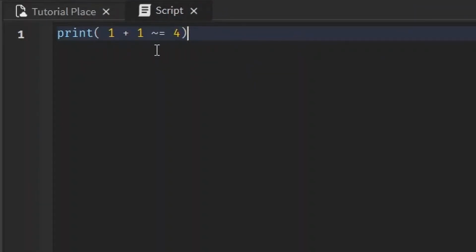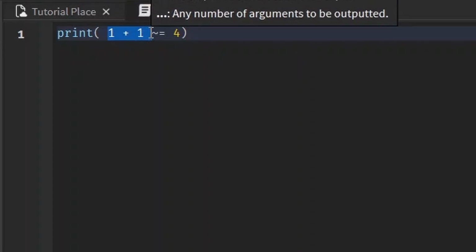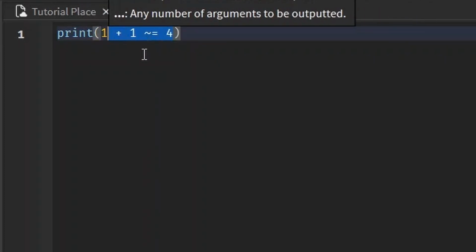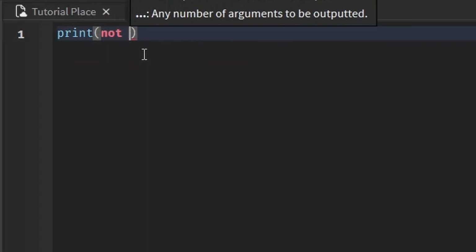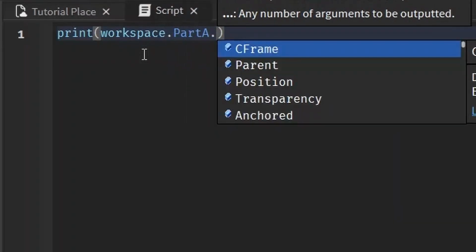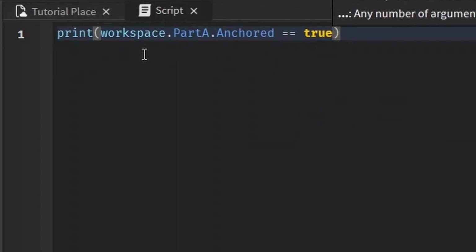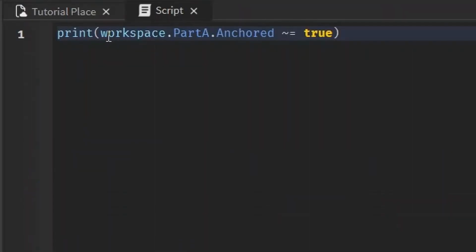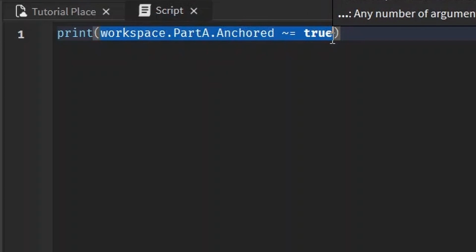In the last video we looked at comparing things using the squiggly line to see if they're not equal to each other. Like this, 1 plus 1 is not equal to 4. That is true, they're not equal to each other. But another way we could sort of do the same thing is by using the not keyword. I'll show you an example. If we want to print workspace.part A and check if the anchored is equal to true, the anchored is equal to false. But what if we want to check the opposite? You could just do the squiggly line here and see if it's not equal to it. True, because it's not equal to false. So this statement is true.